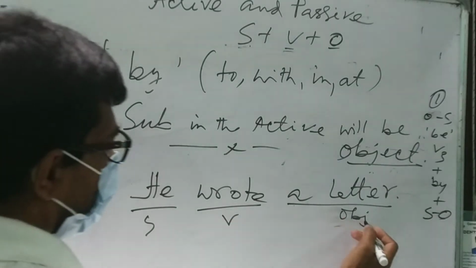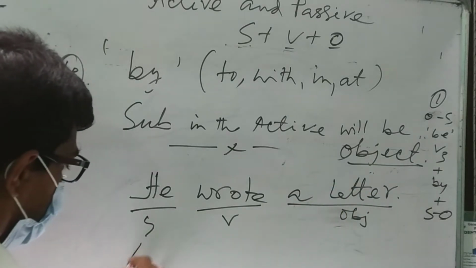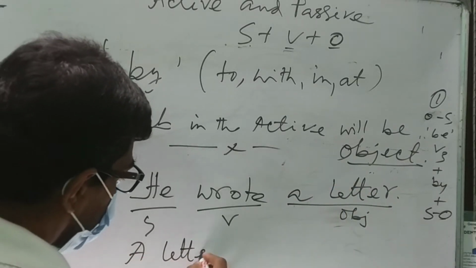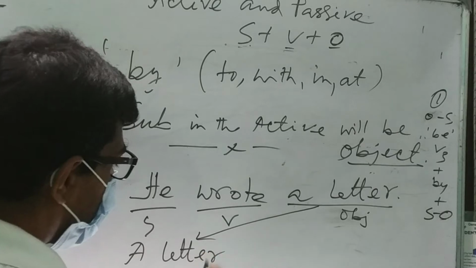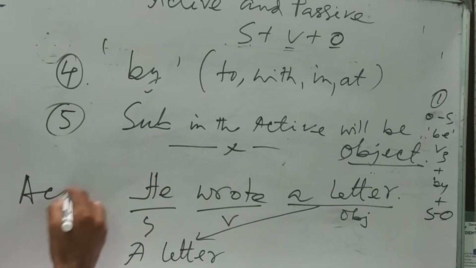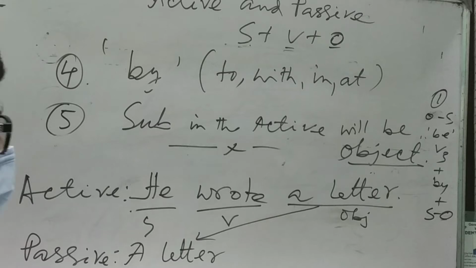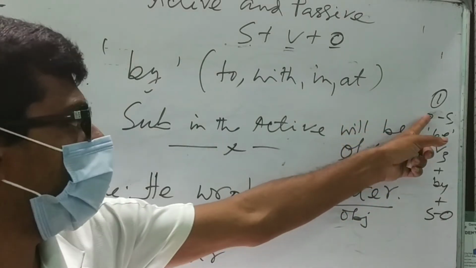So this is the object. First we have to follow: what is the object? A letter. This will be the subject of our passive. This is active and this is passive. In passive, what rules do we have to follow? First, object will be the subject.